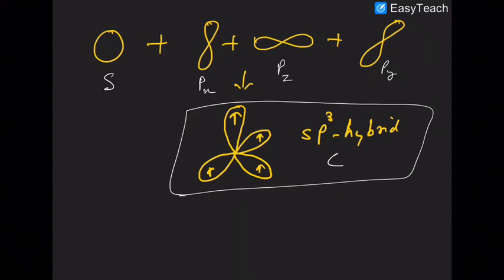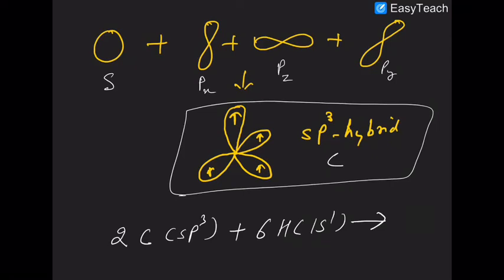So what can happen now? Two carbons which are sp3 hybridized plus 6 hydrogens come together to give you ethane. How does it happen? Let's look at that now. First of all, the sp3 hybrid lobes of the carbons will overlap together.